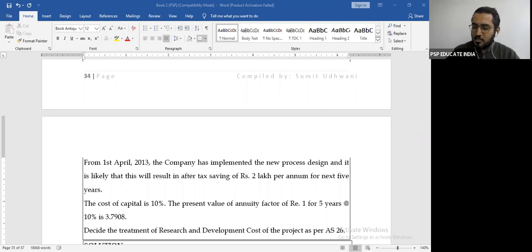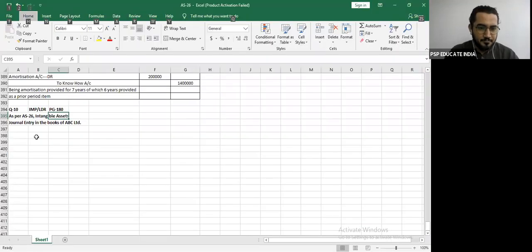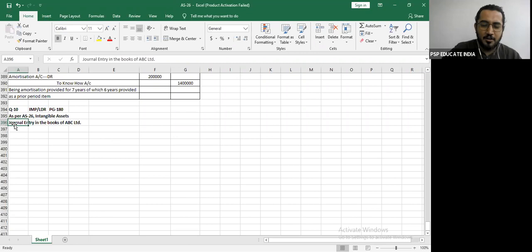Now, let me solve this question step by step and then we proceed. And then we first take your doubts. If you are clear, only then you will copy. Right? So, let's understand this. Question number 10. Your first statement will be as per Accounting Standard 26, intangible assets.